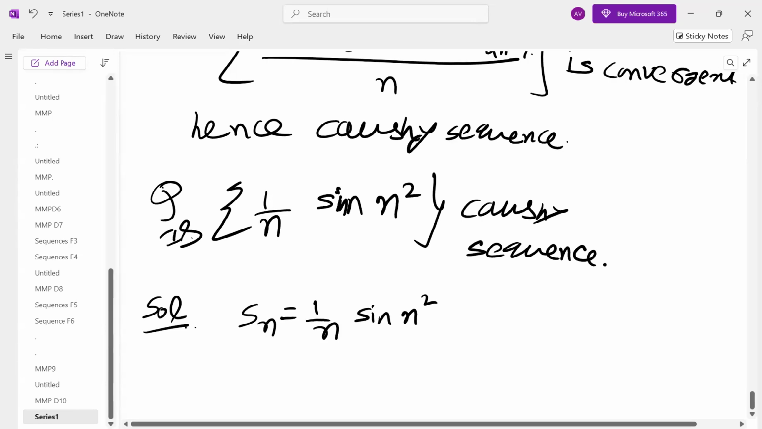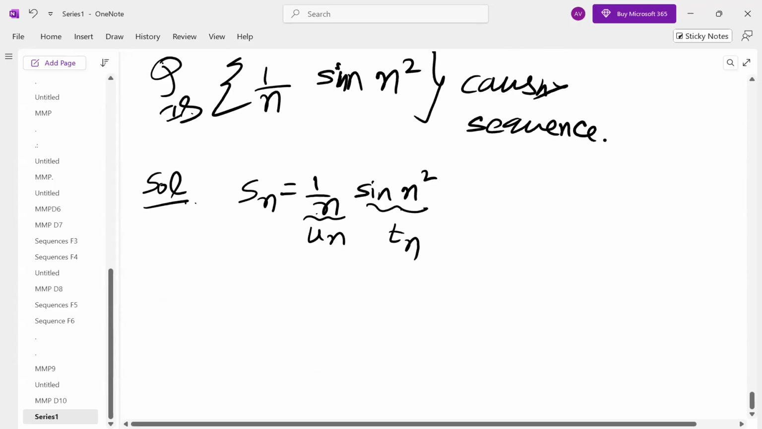In turn, it contains two sequences. This is one sequence, this is another sequence. It looks like un tn. We have one result: whenever there are two sequences, if one of them is bounded and the limit of the other one is 0, then the overall limit is 0. You can see un is 1 by n, and as n tends to infinity, 1 by n is 0.